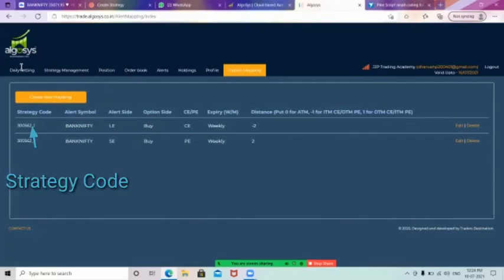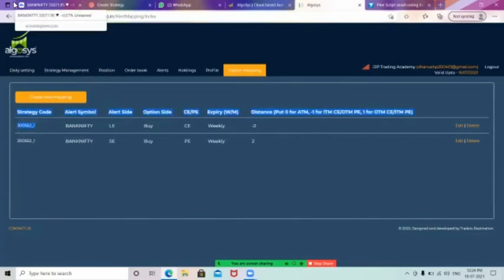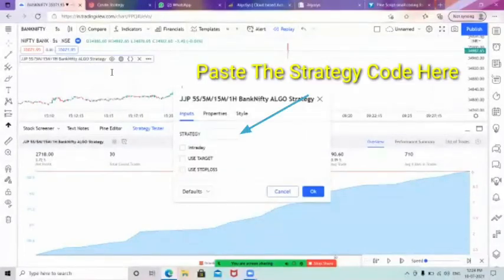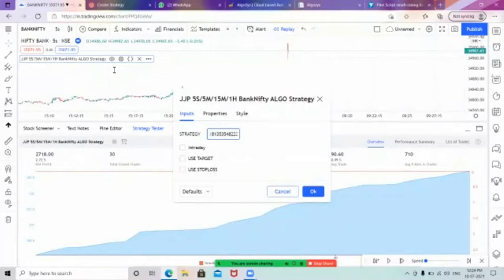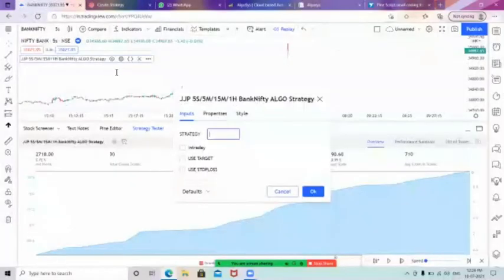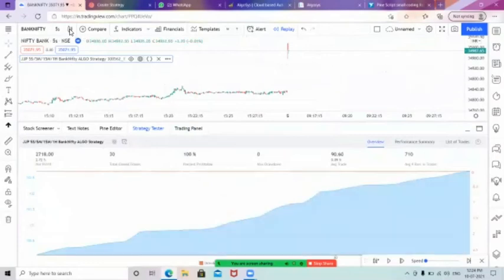When we give this code, our indicator will give you an option called strategy here. In this tab you need to copy and paste the strategy. So now I have copied the strategy code and I have pasted it here. After keeping this, you just click OK, and you need to set the manual setup.